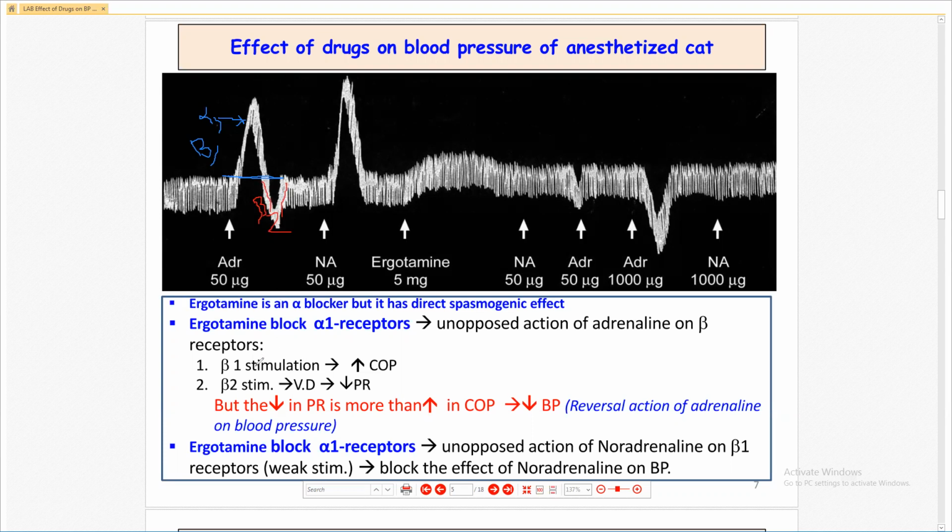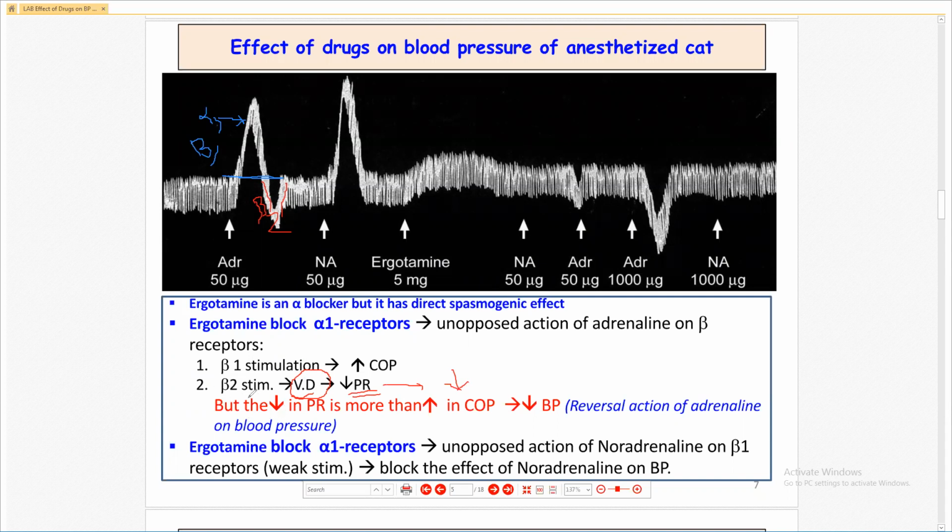How? Because beta 2 stimulation causes vasodilation in the smooth muscle and skeletal muscle, resulting in decrease in the peripheral resistance. Decrease in the peripheral resistance, decrease in the blood pressure, and this is due to beta 2.